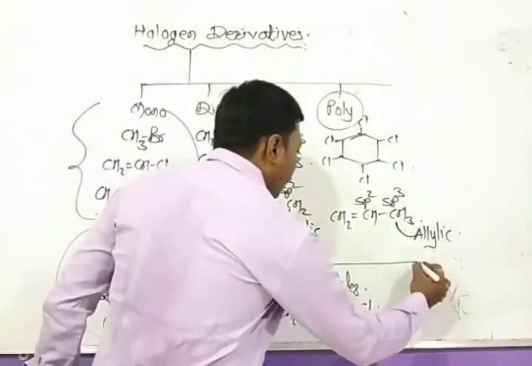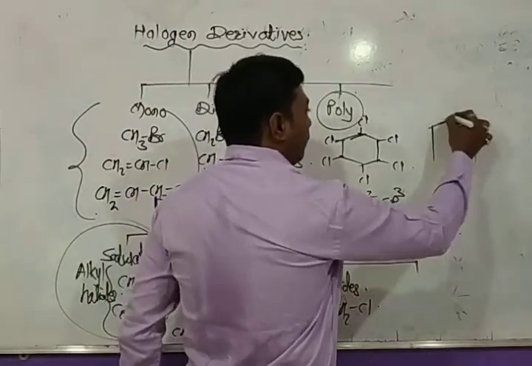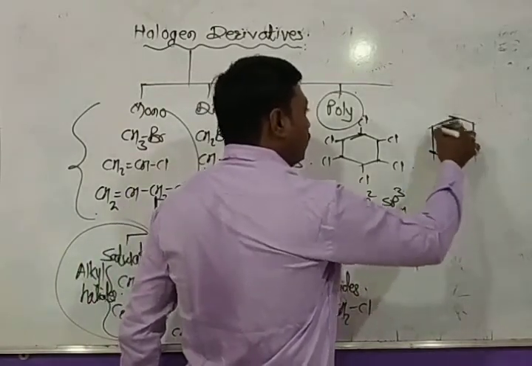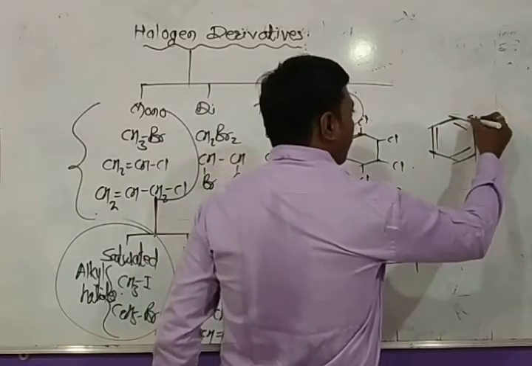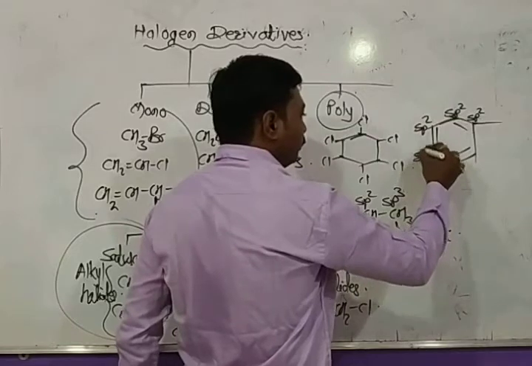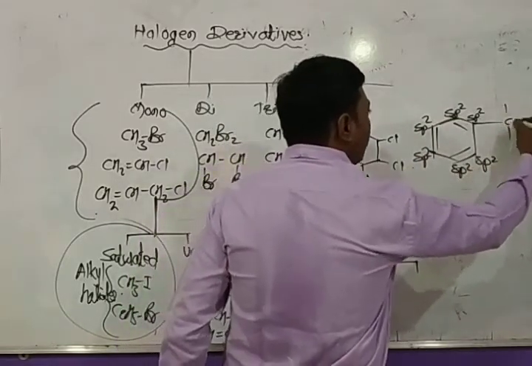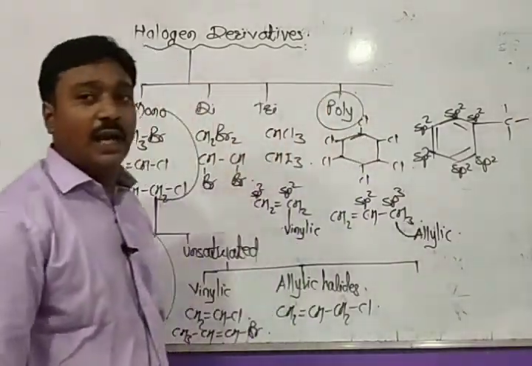Apart from that, one more class is also there: the carbon atom next to the benzene nucleus. All carbons in benzene are sp2, and the carbon next to the sp2 carbon is called allylic carbon.